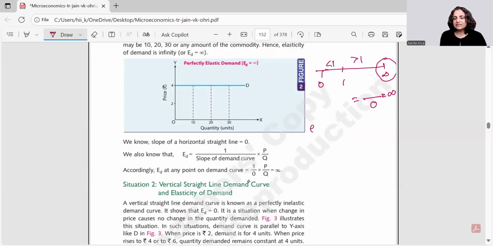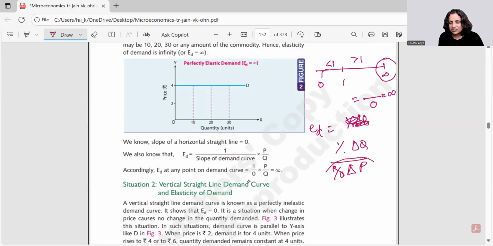What is the formula of elasticity? Elasticity of demand is equal to percentage change in the quantity with respect to percentage change in the price. Is this so or not? Right. Now, what is the situation if you want to show zero in the denominator to get the infinity? It means the price change is not there.